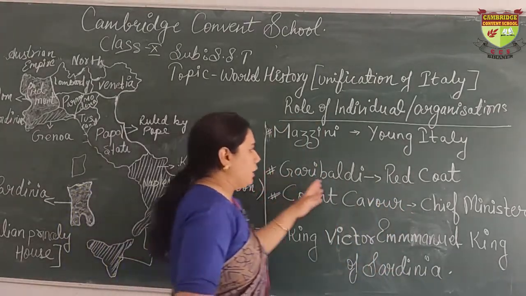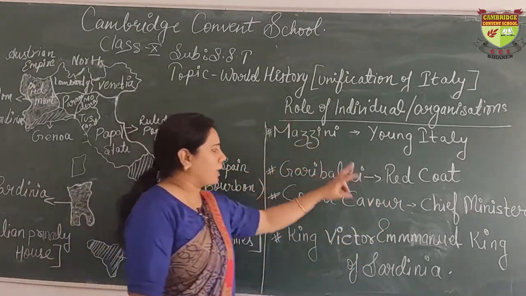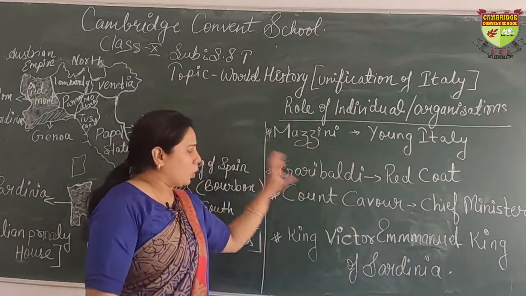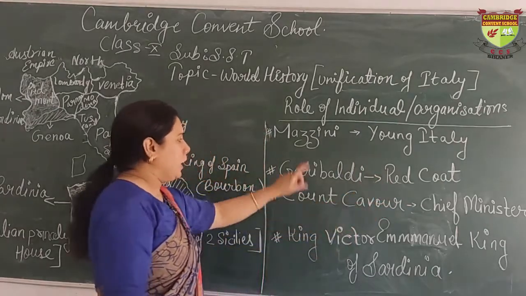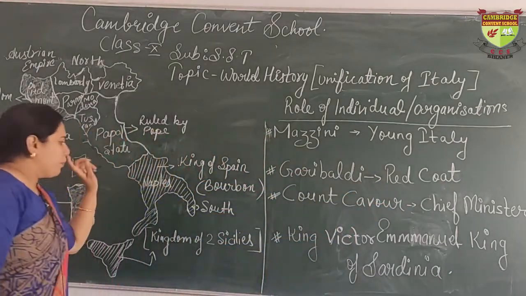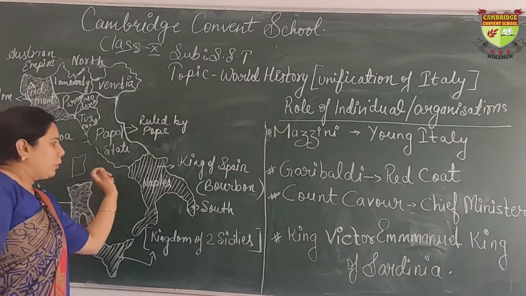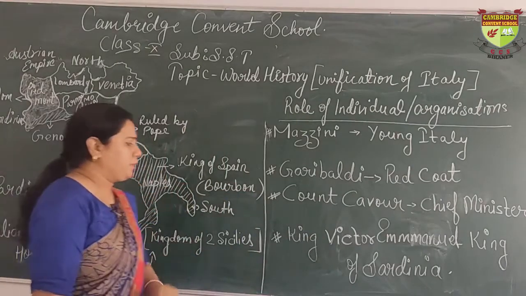Then there was Garibaldi. Garibaldi also fought, with an organization that was known as Red Coat, with the help of local rulers and local peasants and farmers. He captured the south part of Italy, removed the Bourbon dynasty from there, and captured that place.